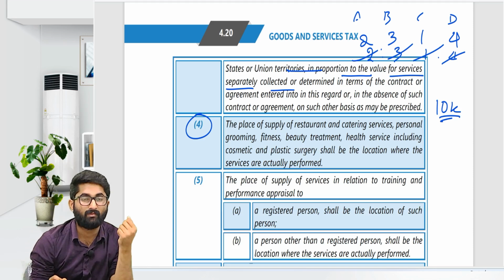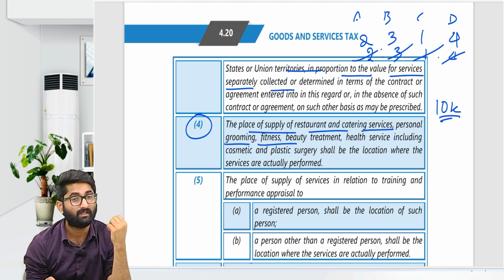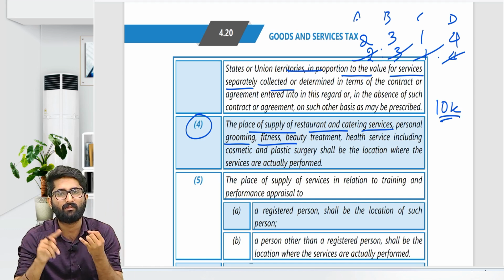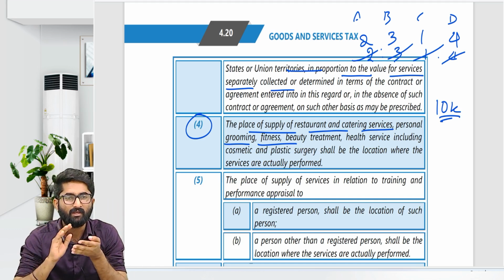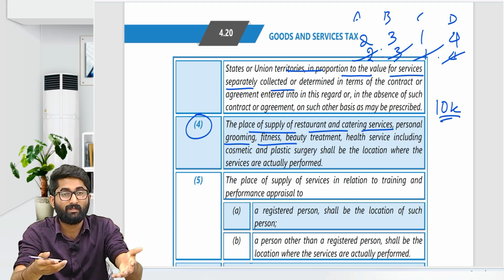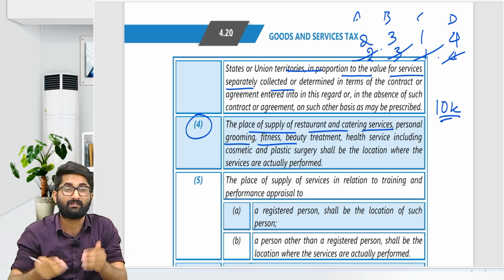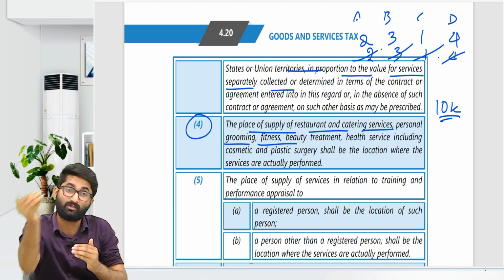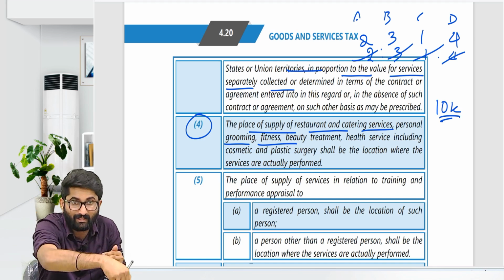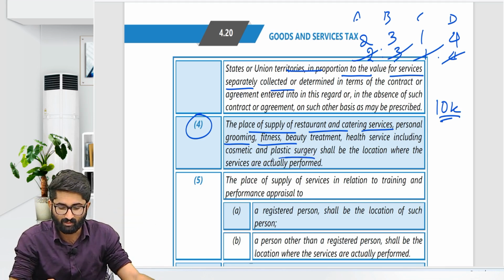Next one, section number 12 subsection 4 is talking about place of supply of restaurant and catering services, personal grooming, fitness. Remember, anything related to personal grooming, restaurant, catering, where the actual person is required. If I want to give you dining services or restaurant services, you should be present. Fitness services, you should be there. Grooming services, you should be there. The body should be there. That means where actual performance is done, that place will be the place of supply.